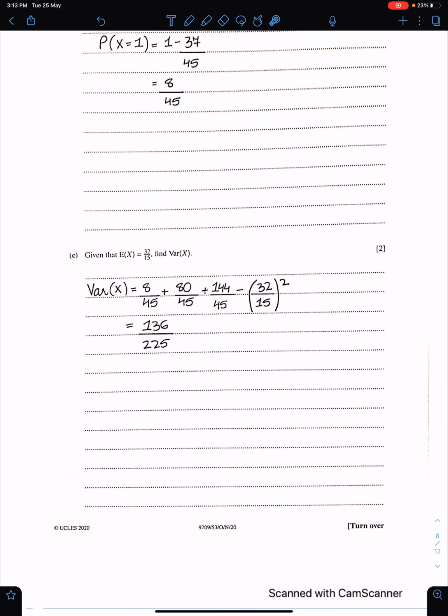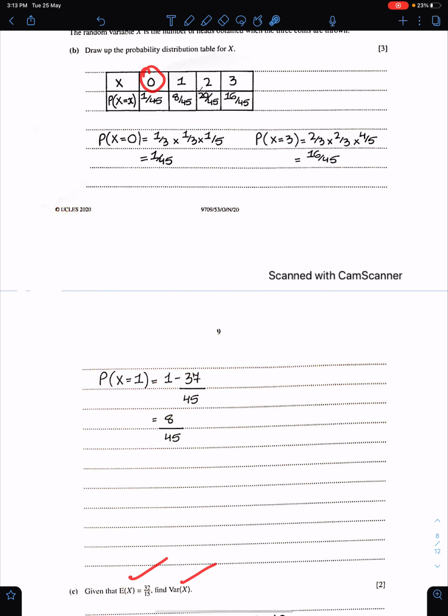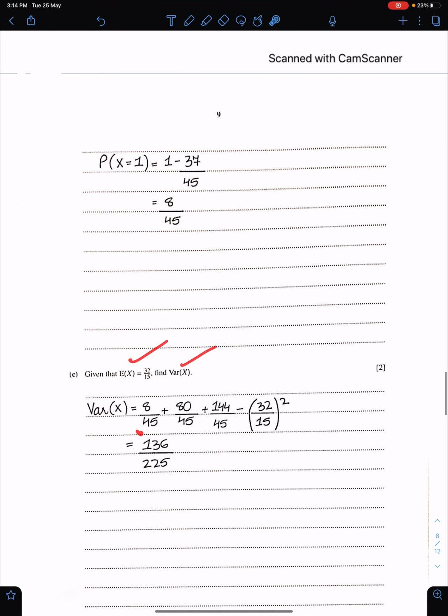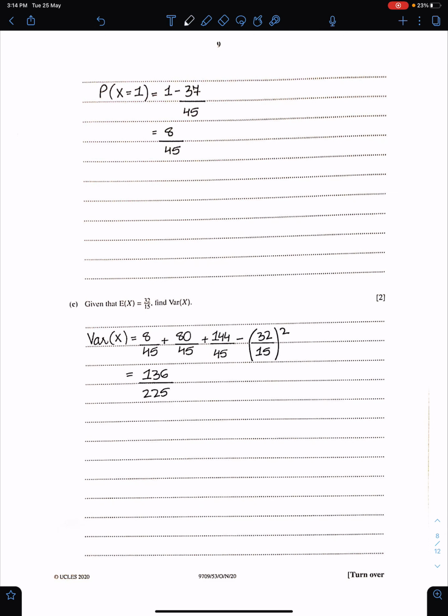Now, given the mean is this, we need the variance. Variance is very simple. You just need to square each value and multiply it by its probability: 1 squared times this, 2 squared times this, 3 squared times this. This is here, minus the square of the mean. This is the answer for variance. Let me write the formula for variance. This is the formula of variance.